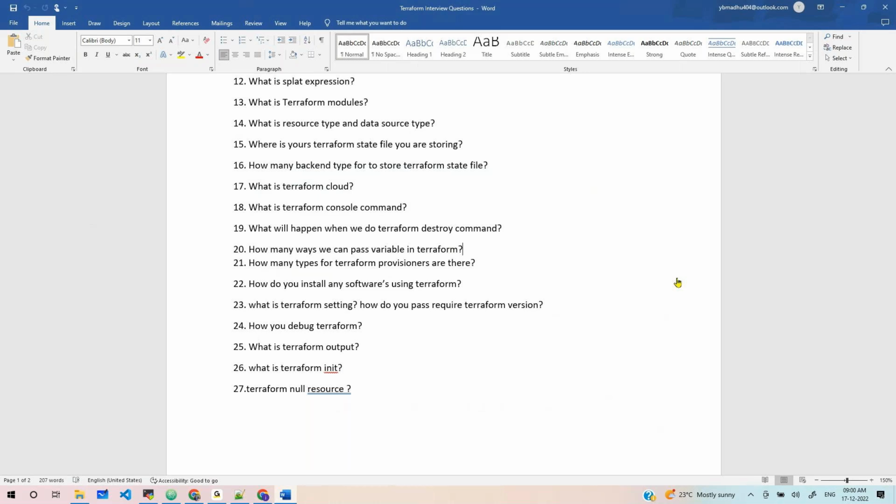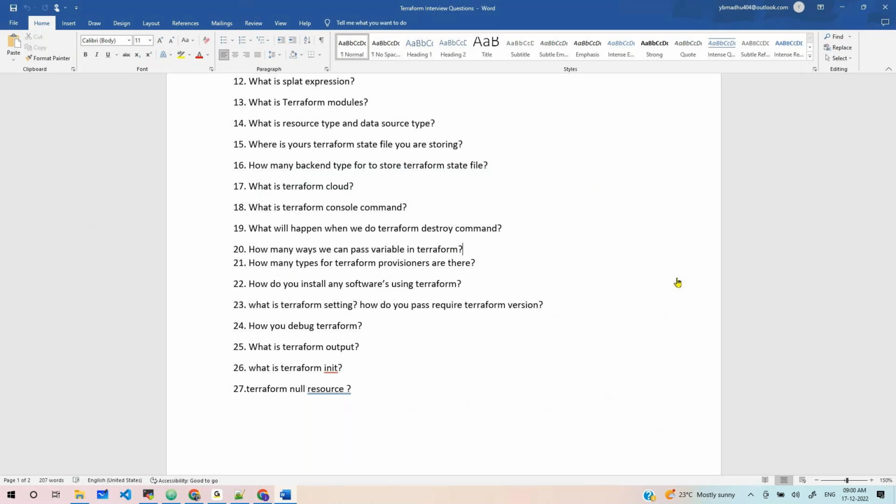For example, say you create one EC2 instance and want to install software on it. If you use local exec, nothing will happen on that instance. It will execute where you are running the Terraform commands. To install software, we use remote exec.